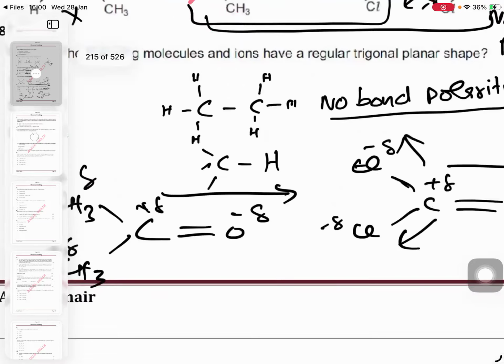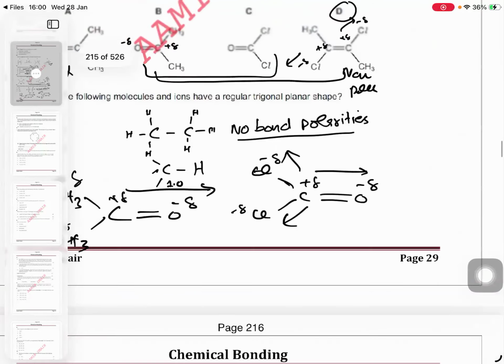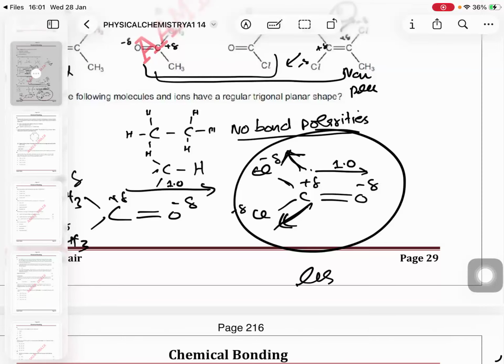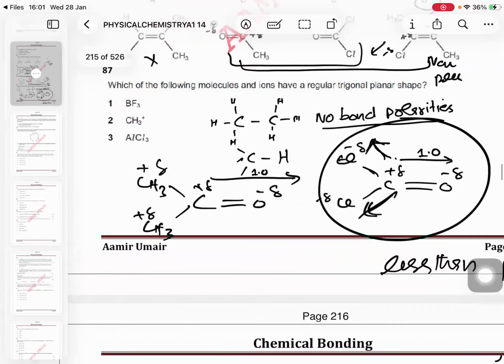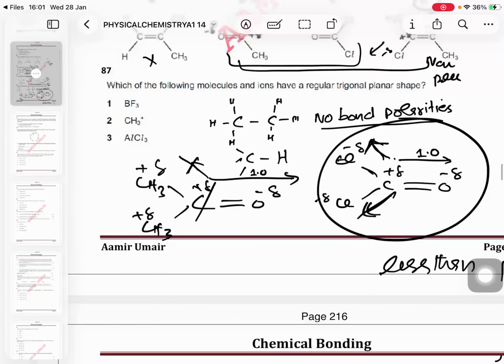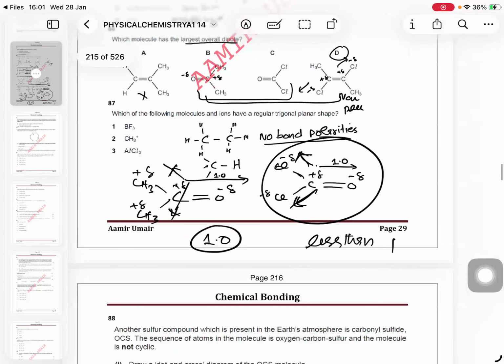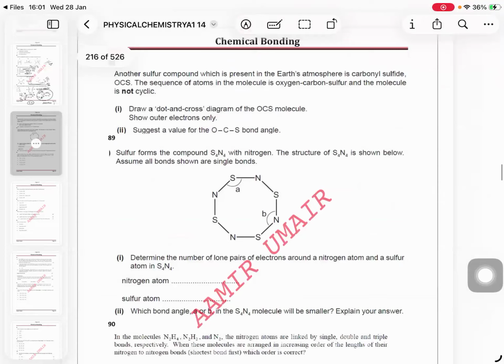So over here, there is one vector. Let's say its magnitude is 1. In this case, the same vector has a magnitude 1, but two vectors are also pulling it backwards. So obviously, when you add them up, value will be less than 1. On the other hand, there is no one to pull it back. So value is 1 only. So this is the difference in the bond polarities. Is it clear? Next.